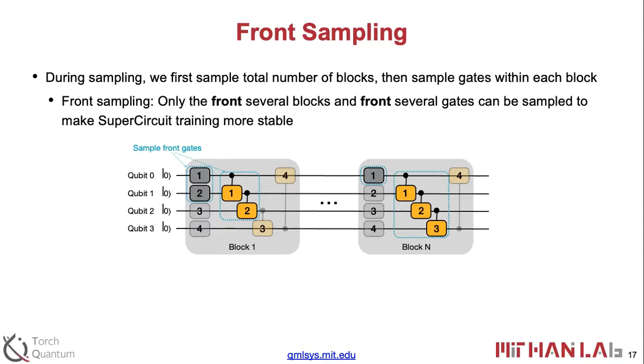So that is the front blocks. And also inside each layer, if we decide to use, say, 2 gates in the first layer, we also just use the front gates, like gate 1, gate 2. For the second layer here, if we decide to use, say, 3 gates, we use gate 1, gate 2, and gate 3. So that is the front sampling. The intuition is to make sure the overlap between the SuperCircuits can be increased, so that the training process can be stabilized.